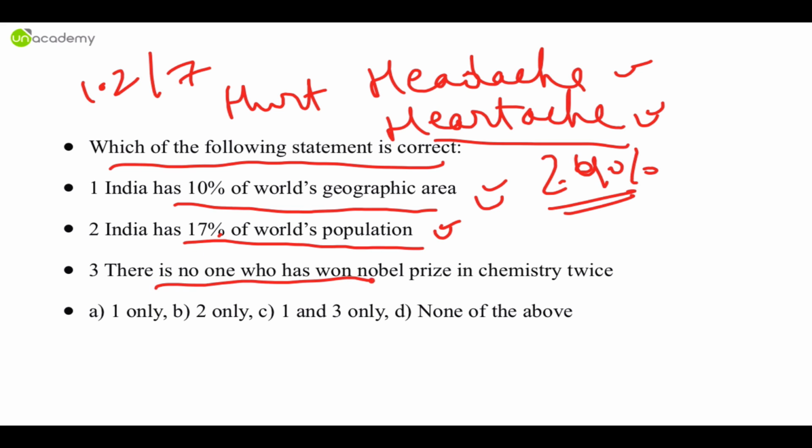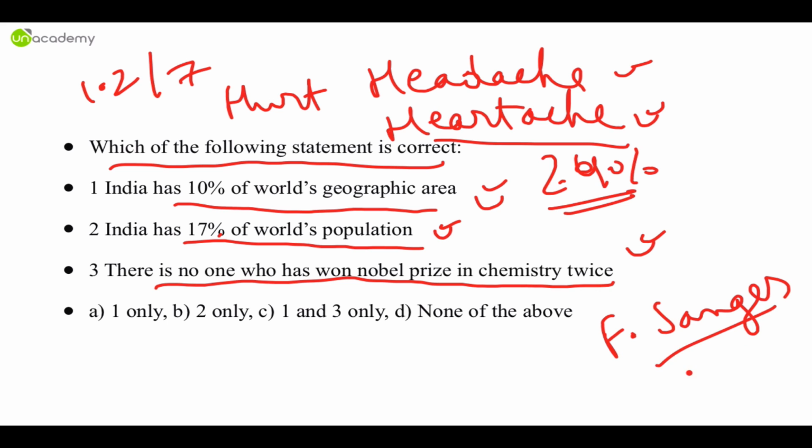And there is no one who has won the Nobel Prize in chemistry twice. See, third option, you can't be sure, unless you know Frederick Sanger, who worked a lot on insulin and he got 2 Nobel Prizes in chemistry. Unless you know that fact, I'm assuming you don't know that fact. So let's say you don't know 3. So can it be 1 only? Absolutely not. Can it be 2 only? Yes, it can be 2 only.